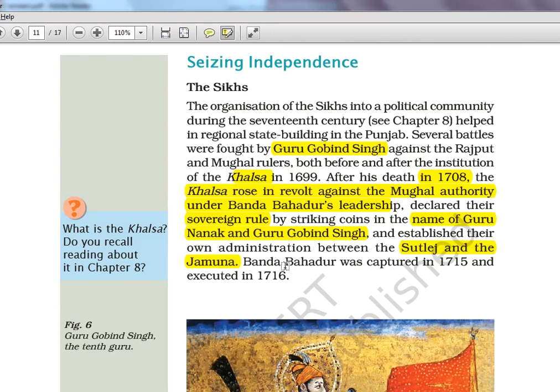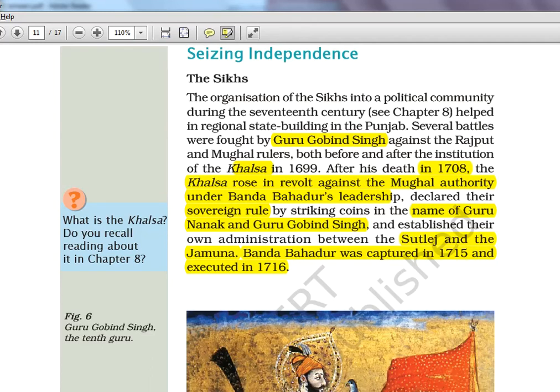Banda Bahadur was captured in 1715 and executed. So he was killed. So you should know he was captured and killed. Earlier, long back, I think Guru Tej Bahadur or something also was killed. There were many Sikh leaders actually who were killed by Mughals. Okay, try to compile a list of it. I will tell you as and when I find it, but try to compile.